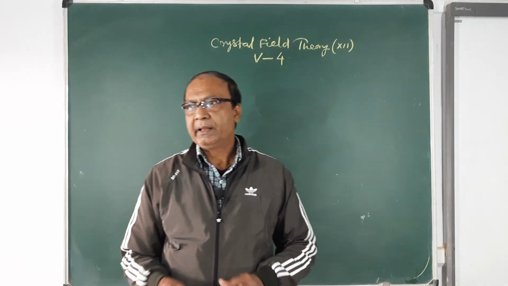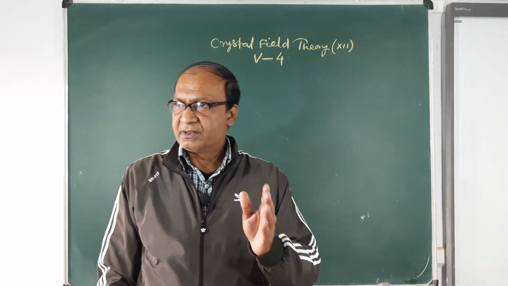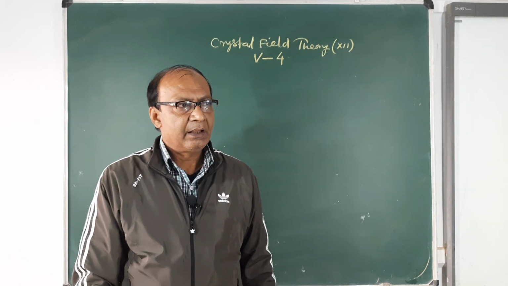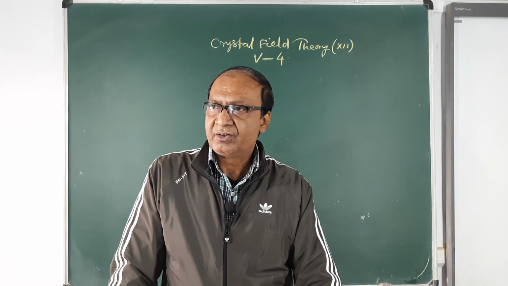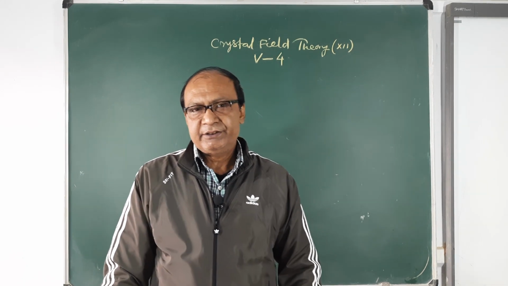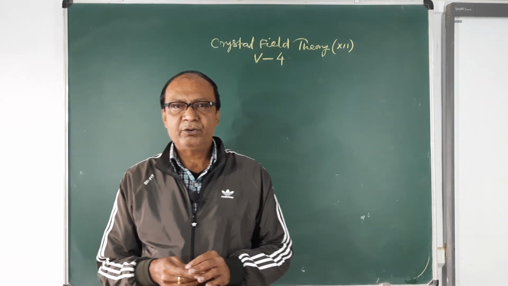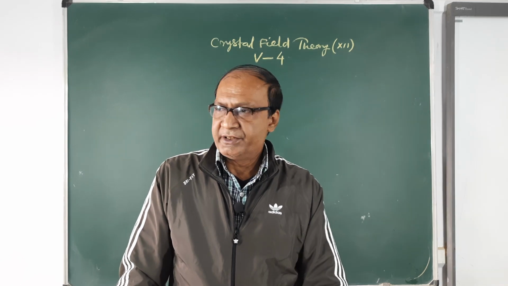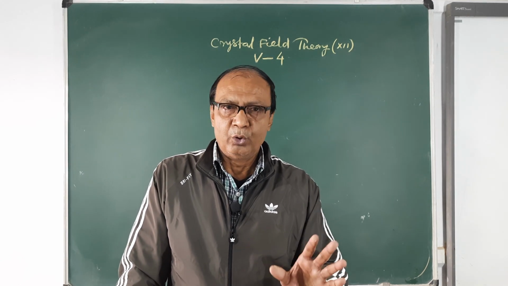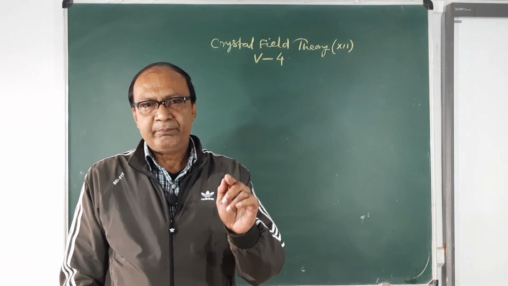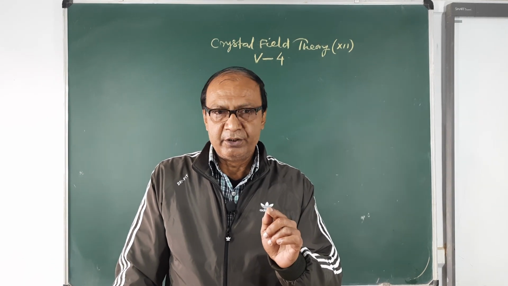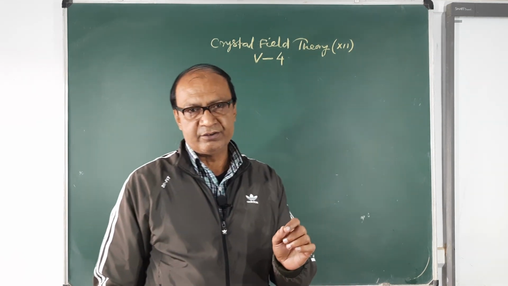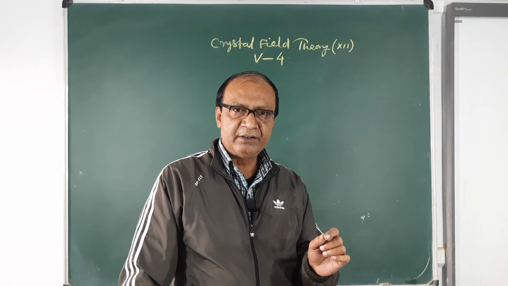Good morning, boys. In our last class, we discussed valence bond theory with some examples and also its limitations. You have seen that valence bond theory is successful only when the magnetic nature of the coordination compound is known to us. This is one of the major drawbacks of valence bond theory. It can't explain the bonding of a coordination compound without knowledge of the magnetic nature of the complex.